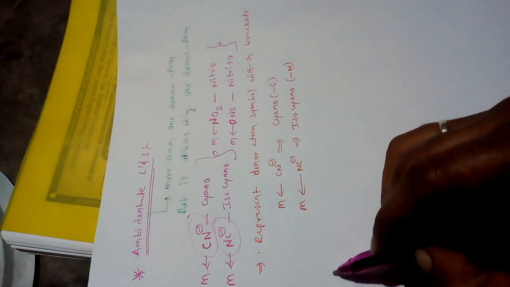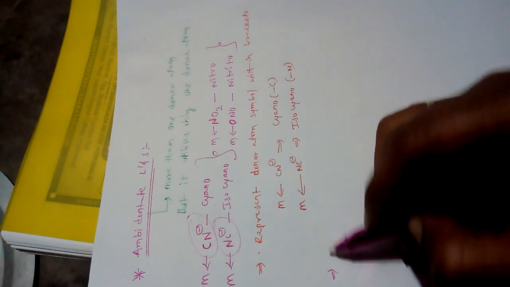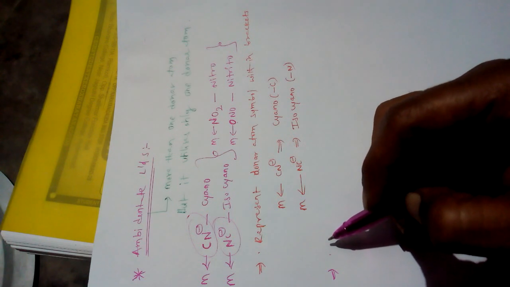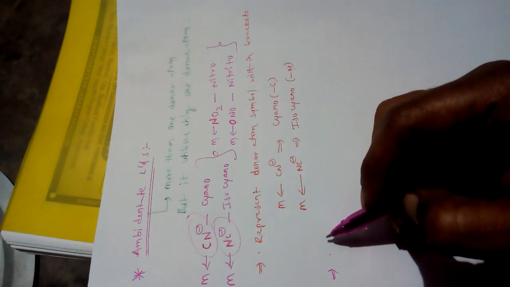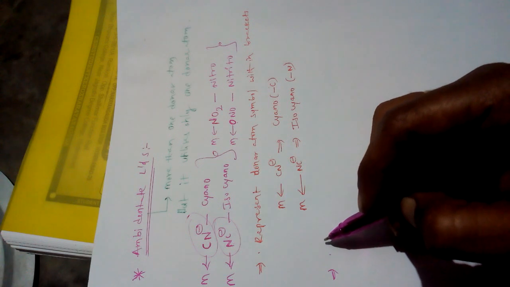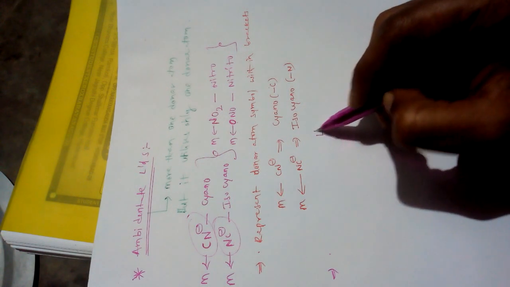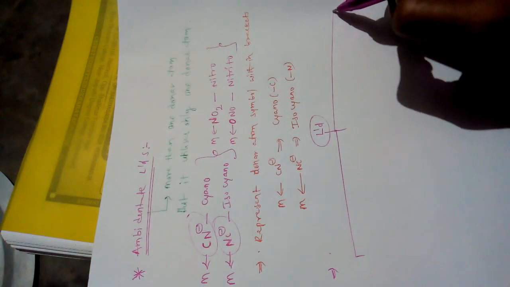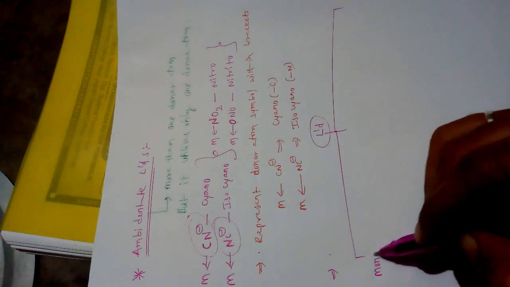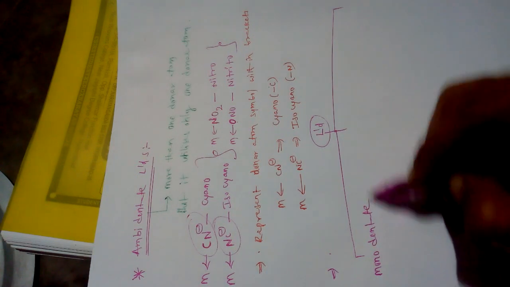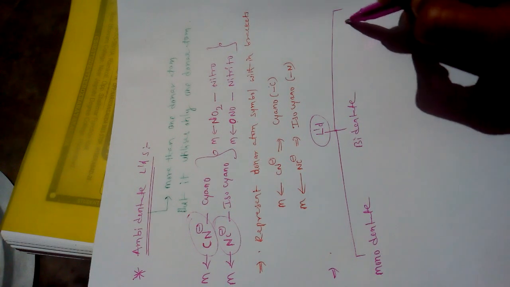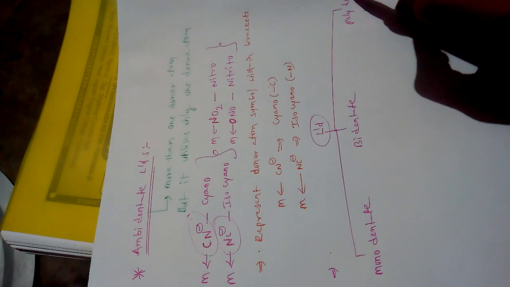And one more thing, we know that ligands, depending upon the dentation, are classified into three types: monodentate ligand, bidentate ligand, polydentate ligand.